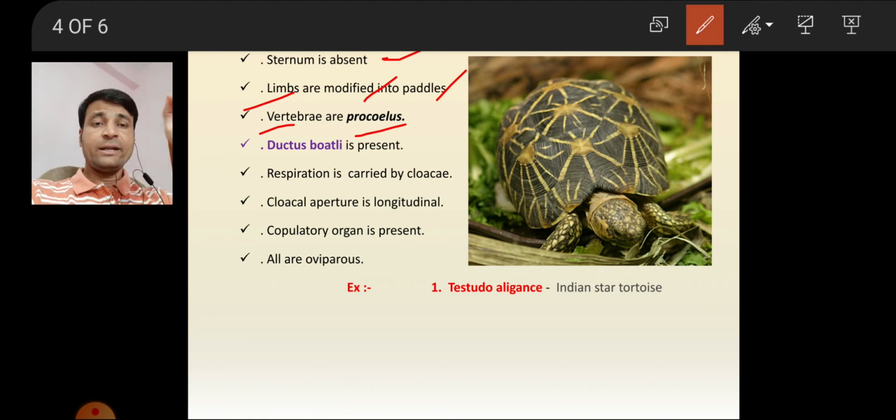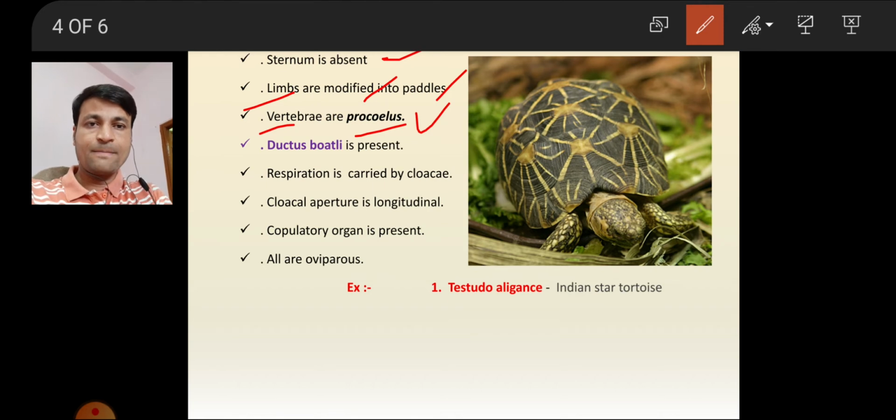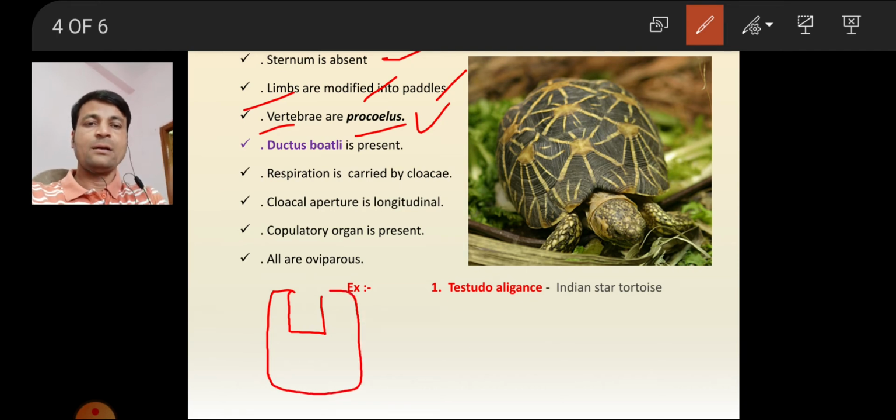Next, vertebrae are procoelous. Procoelous indicates the shape of the vertebrae. Chelonians have a particular shape of vertebrae, and that shape is named procoelous. See the diagram here for your convenience. Upper side is anterior, down side is posterior.